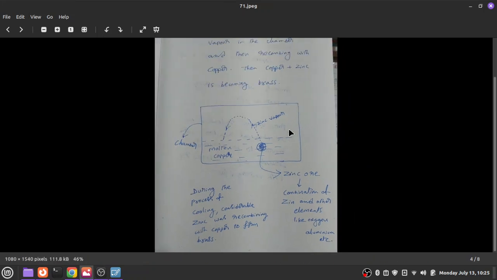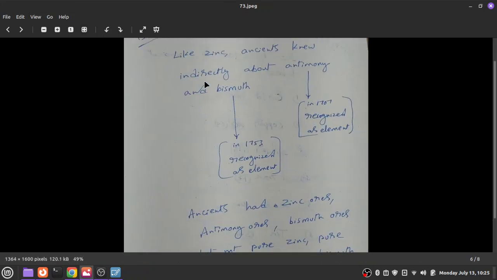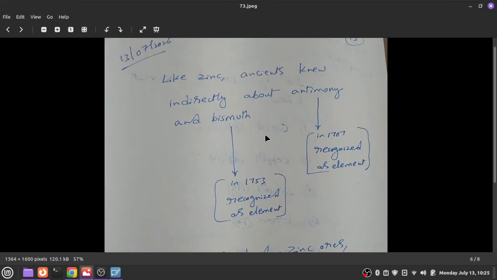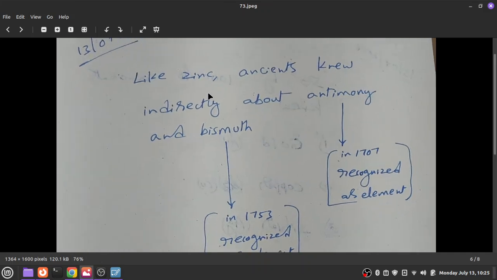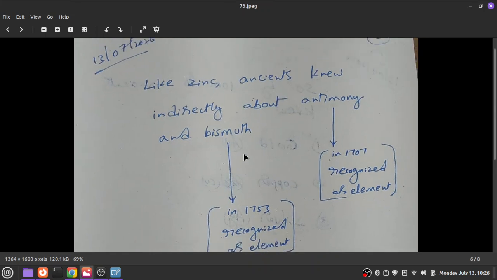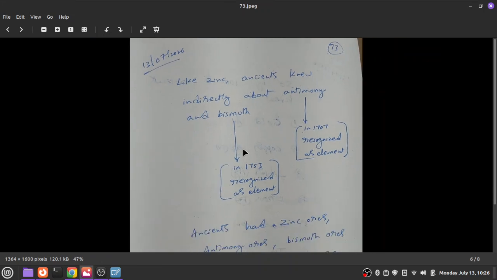Okay, next, let us go to the other slide. Like zinc, the ancients knew indirectly about antimony and bismuth. By 1000 AD they knew about antimony and bismuth. Actually, antimony was discovered in 1707 as a separate element, and bismuth was recognized as a separate element in 1753. But by 1000 AD, the ancients were using antimony and bismuth. Zinc, actually, was isolated as a separate element by Indian chemists in the 13th century. That is where you can see the role of Indian science in chemistry.